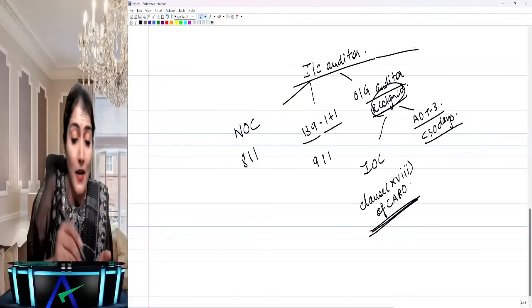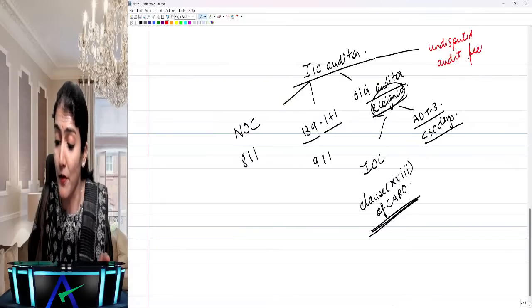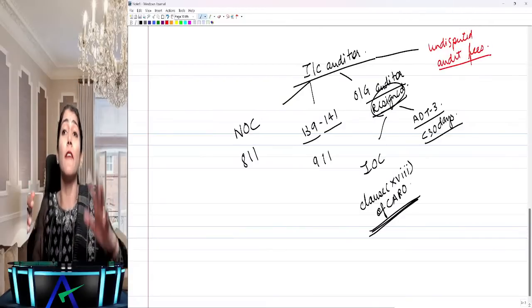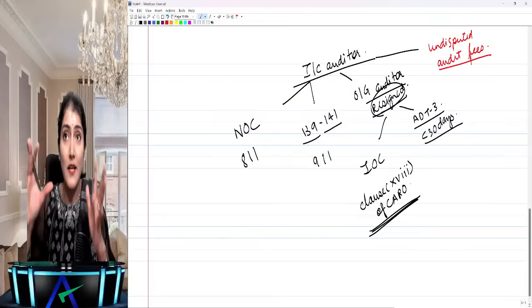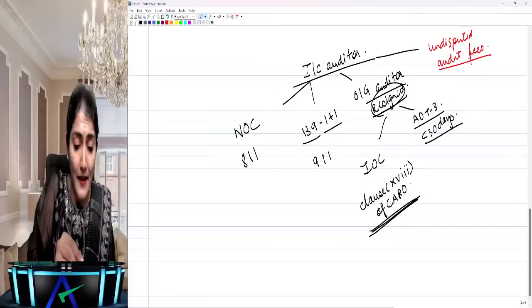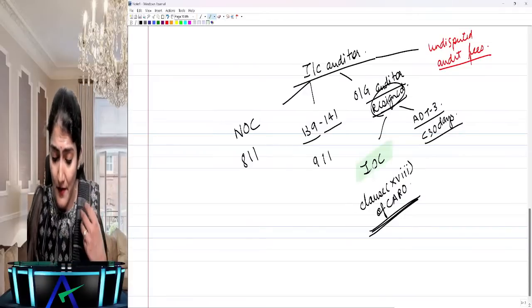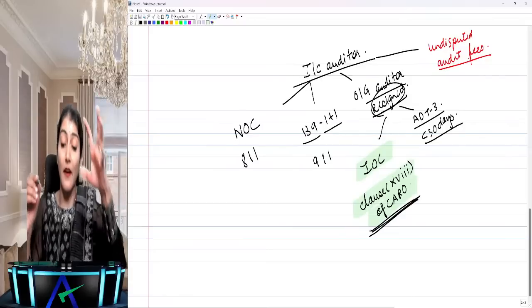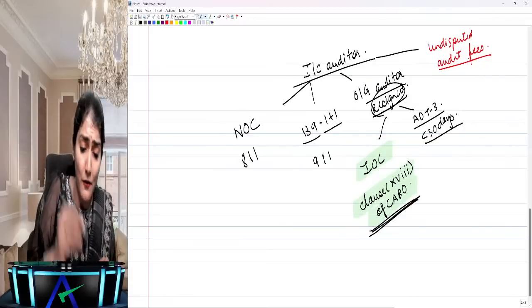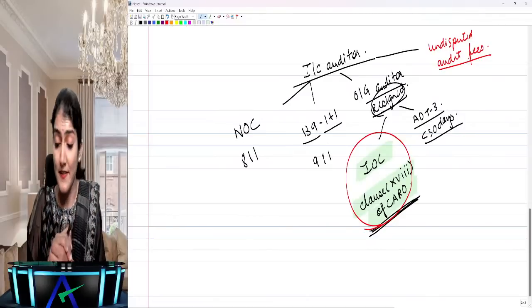And also, for the incoming auditor, you need to check whether the undisputed audit fees of the previous auditor have been paid. Undisputed. If it is disputed, then it is okay if it is not paid. They've made MCQs in the recent MTP, RTP. There's one MCQ regarding clause 18 of CARO. What is this clause 18? It is regarding the resignation of the statutory auditors.